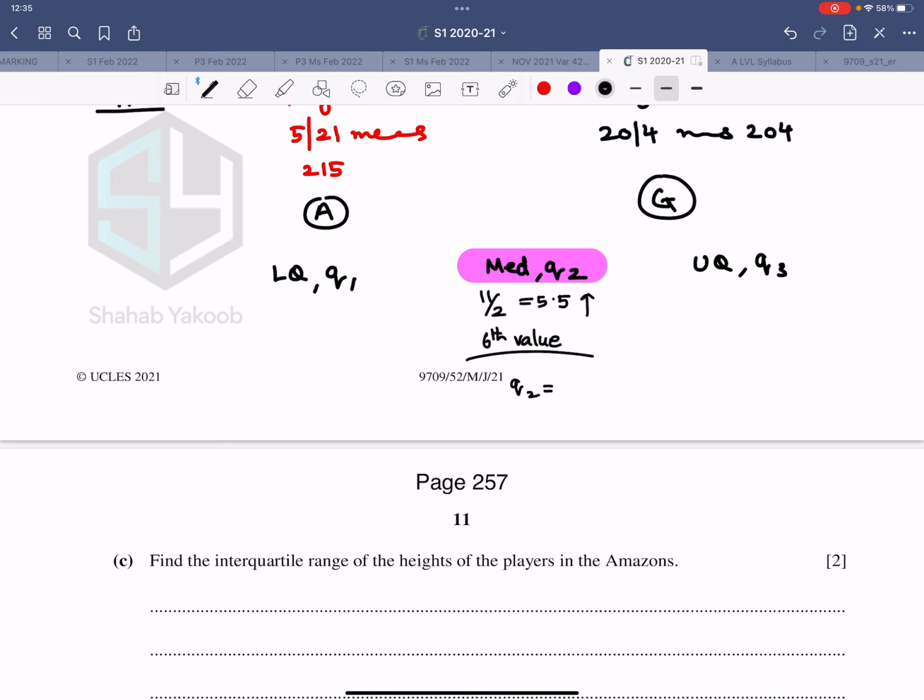That is the answer for this particular one. And then what does it say? This is for the Amazonians. Correct? So Amazons are the one on the left. They're not asking for the median as such, but I just calculated it.